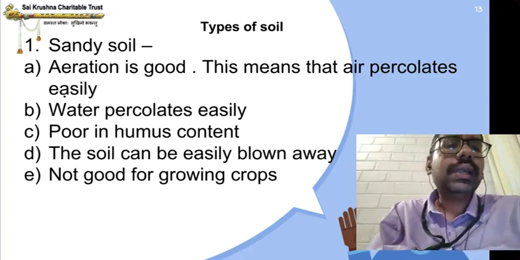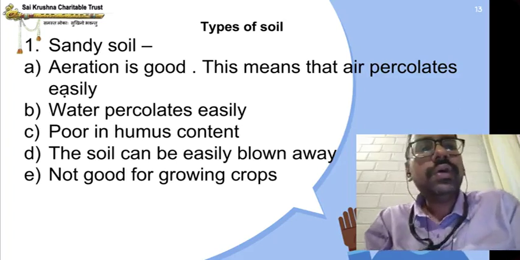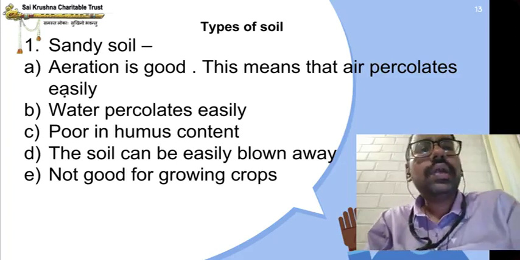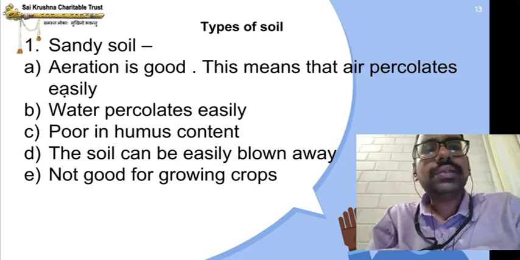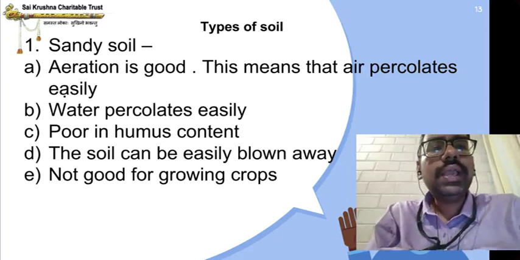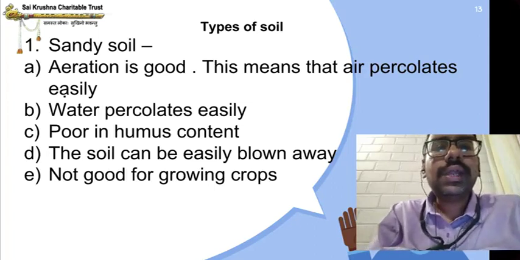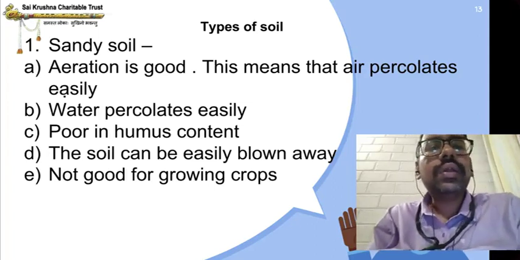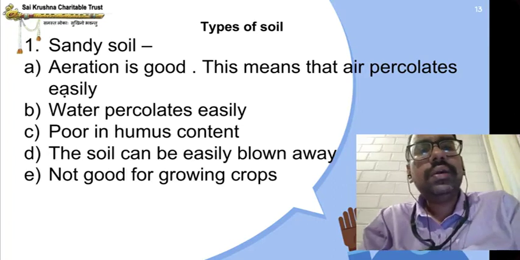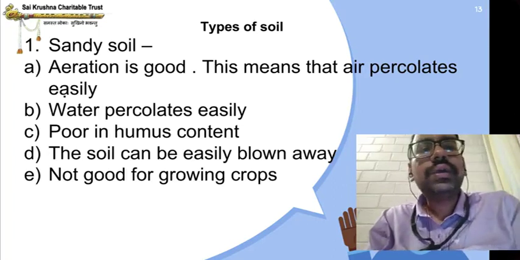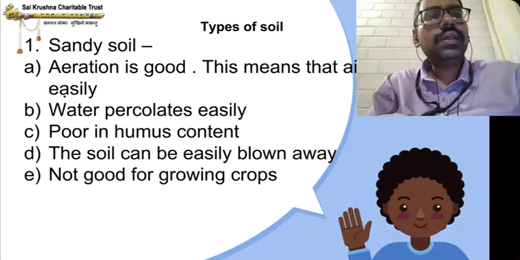Third, it is poor in humus content. If a soil is poor in humus content, can you grow crops, children? It is not possible. The soil can also be easily blown away. Sandy soil is not good for growing crops because the humus content is very low. The plants cannot survive.